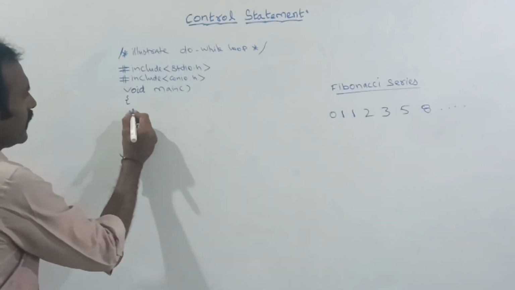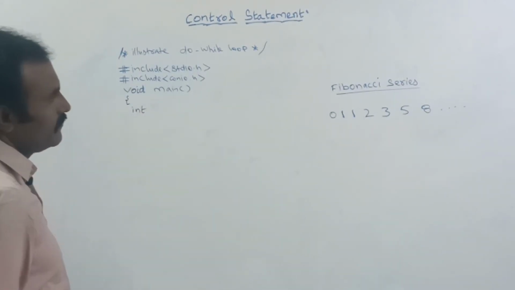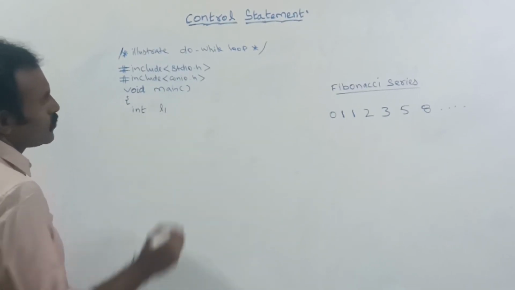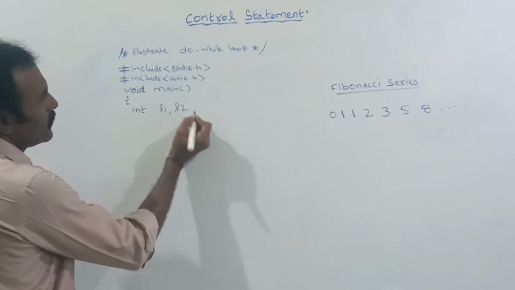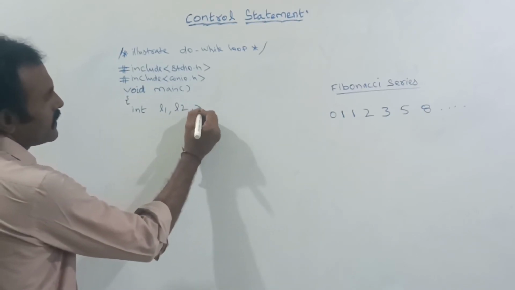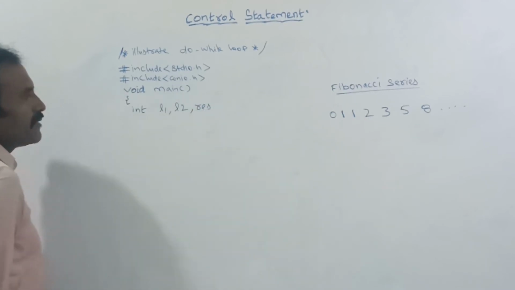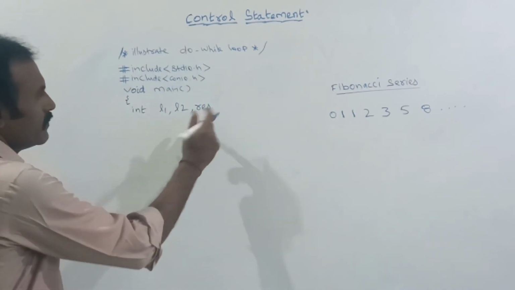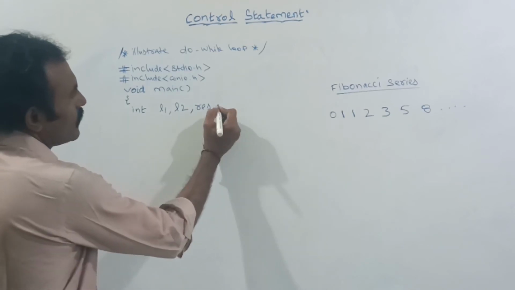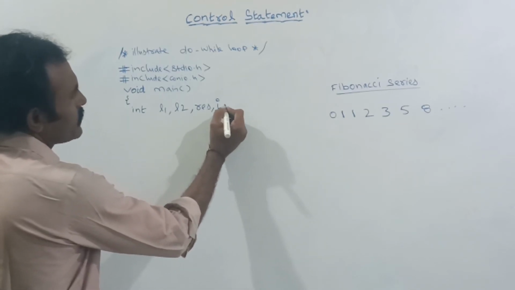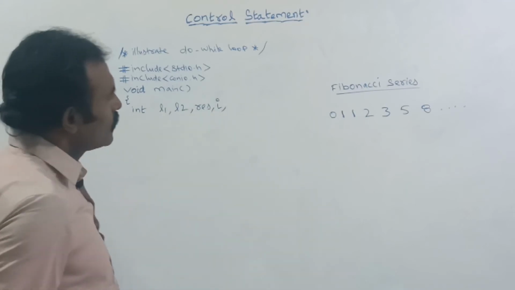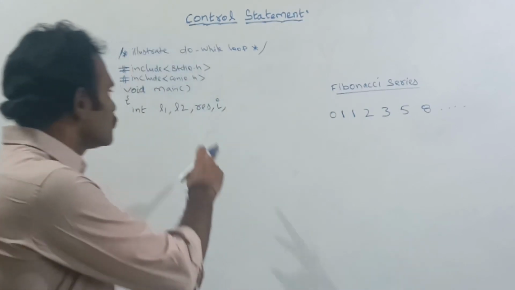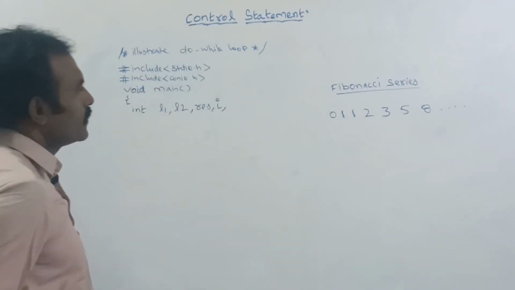Here now I need to declare the variables. I need to store the last two numbers in the L1 variable and the L2 variable. Next, the res variable is used to add the last two numbers, and that number will be stored in the res variable. After that, the I value is used as the loop variable, to repeat the loop, how many times we need to repeat the loop. So here I value is the loop variable.